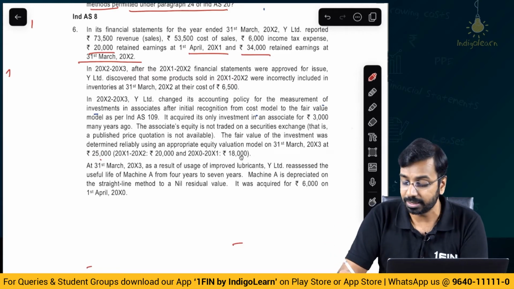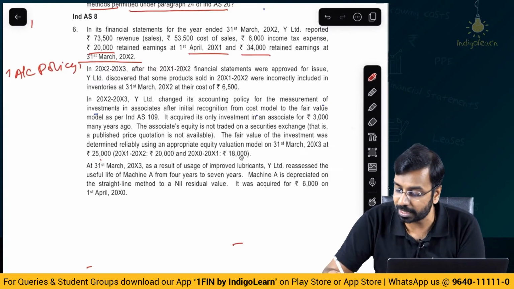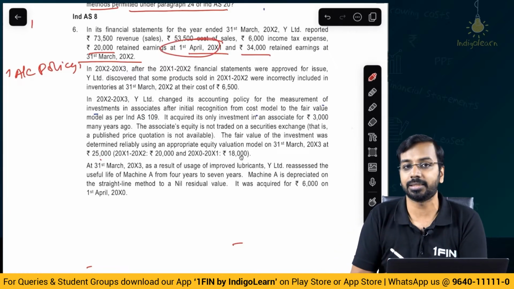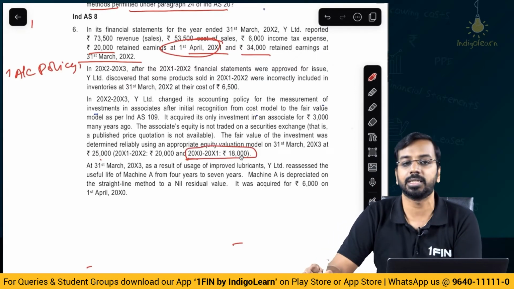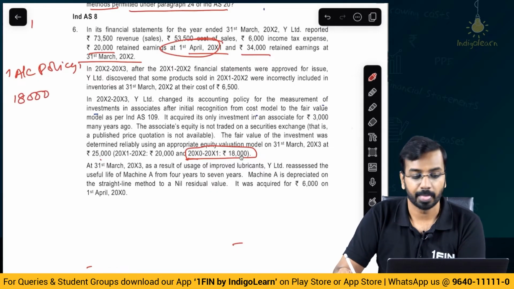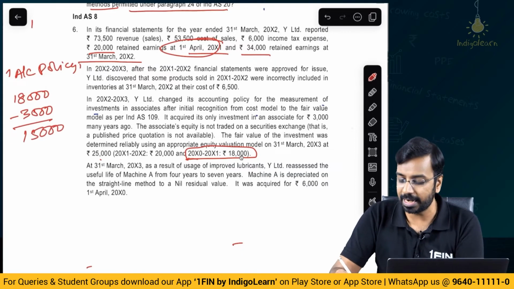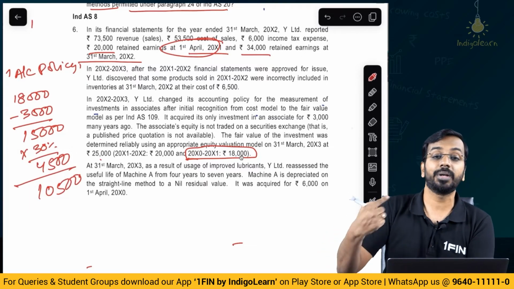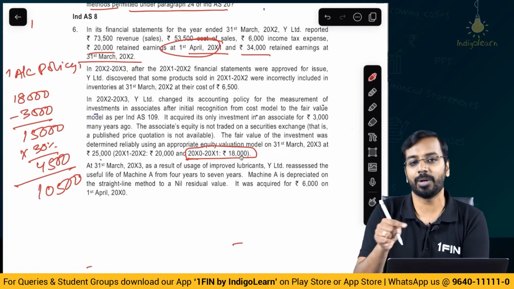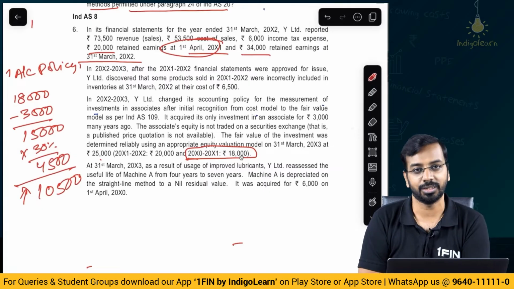Why restated? Because there is a change in accounting policy. Because of the accounting policy, whatever was there on 1st of April of year 1 has changed. What has changed? Here, on 1st of April of year 1, the value of investment is 18,000. Against a cost of 3,000, there is a gain of 15,000. This gain has a tax impact at 30%, which is 4,500. So, the net gain is 10,500. So, my opening retained earnings balance as on 1st of April of year 1 will increase by 10,500 because of the accounting policy change. That is the first thing.